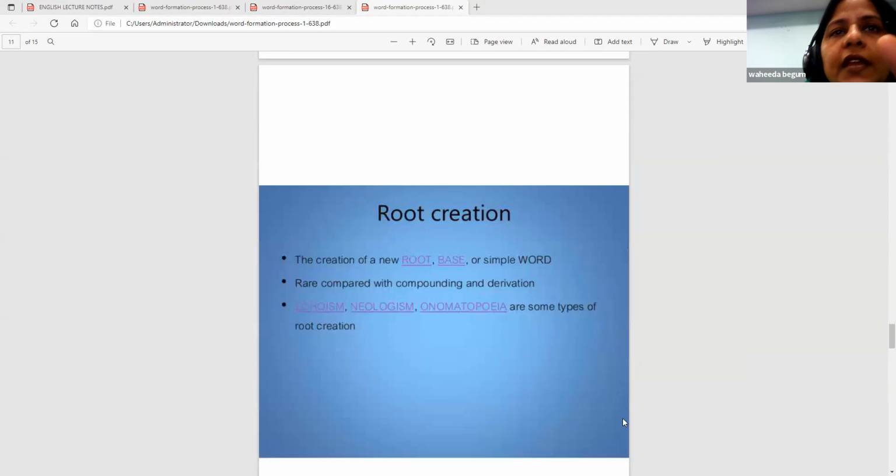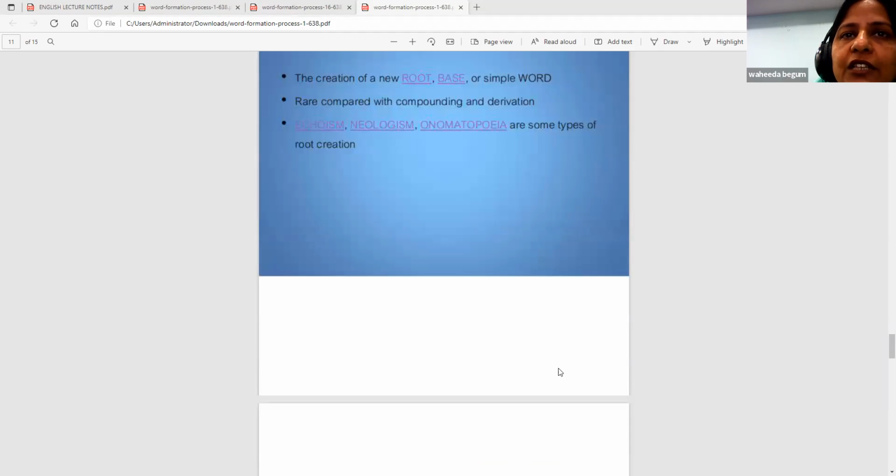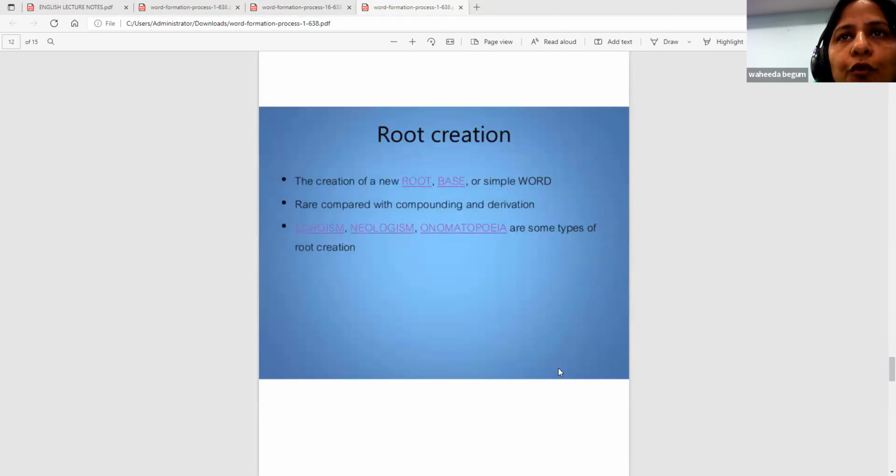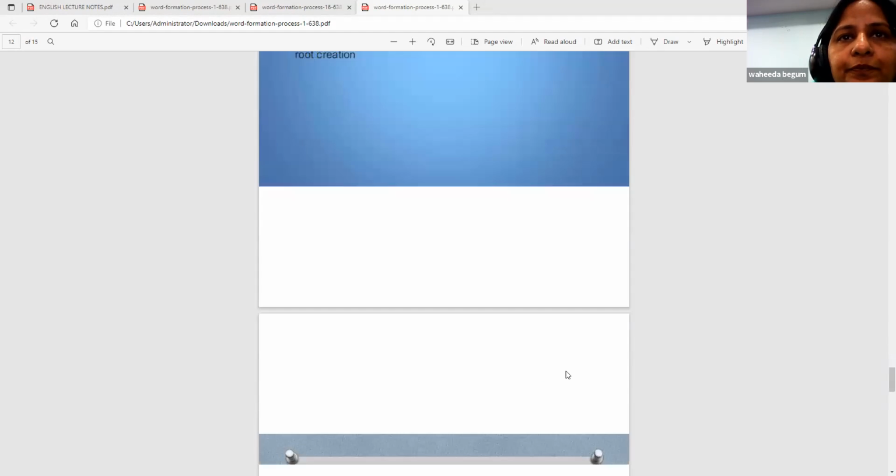Like that. Root creation. The root creation of a new root, base, or simple word. Rare compared with compounding and derivation. Echoism, neologism, onomatopoeia are some of the types of root creation. These are also the methods. Echoism, neologism, we talked about that. Onomatopoeia are some of the types of root creation. The creation of new root base or simple word.